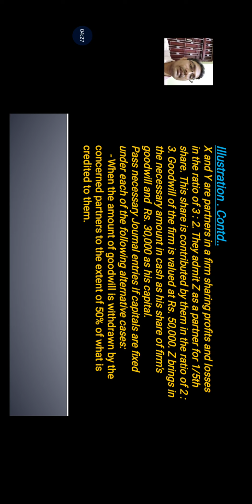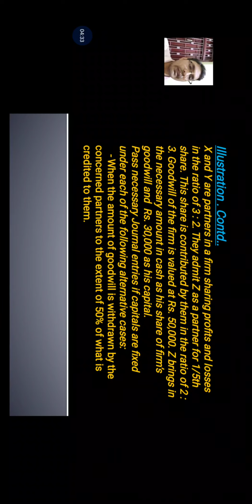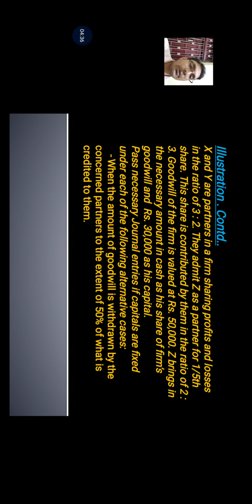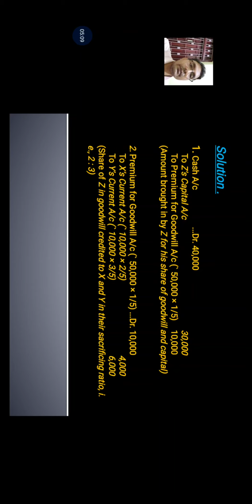So pass necessary journal entries if capitals are fixed under the following case: when the amount of goodwill is withdrawn by the concerned partners to the extent of 50%. So the partners are withdrawing goodwill to the extent of 50% only. Whatever amount has been received by X and Y as premium of goodwill, the whole amount is not getting withdrawn. Only 50% of the amount credited is going to be withdrawn by the sacrificing partners, that is X and Y. So let's understand the solution.